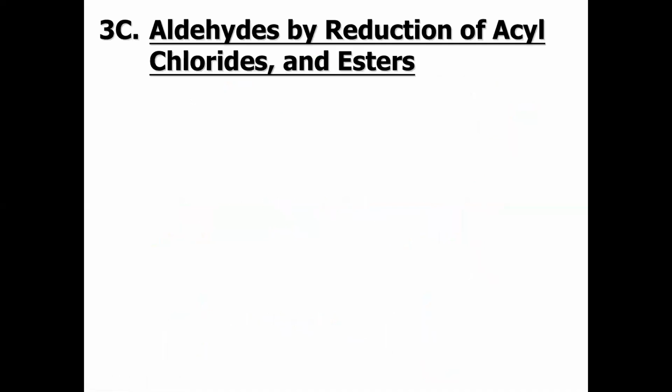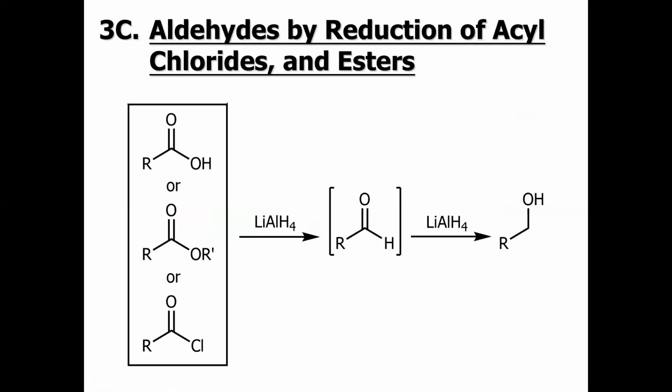Aldehyde can be synthesized by the reduction of acyl chloride and ester. Keep in mind, carboxylic acid cannot be directly converted into aldehyde. First we have to make it a very reactive species like acetyl chloride.